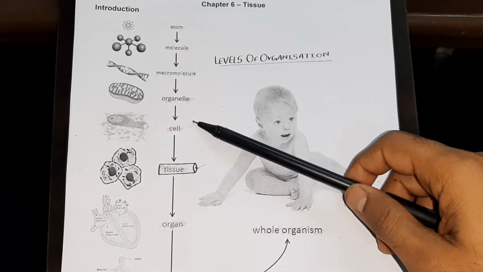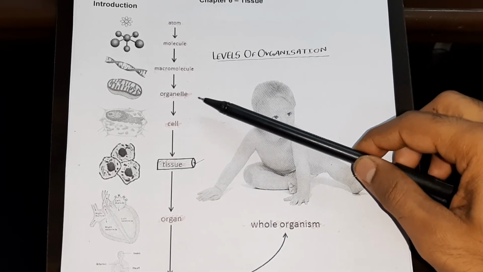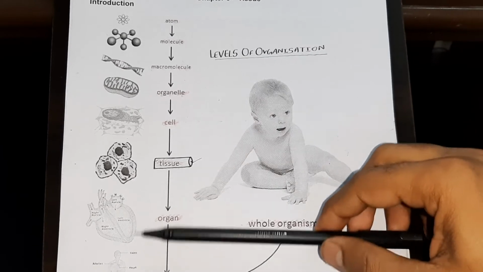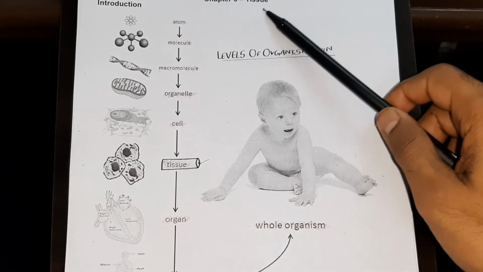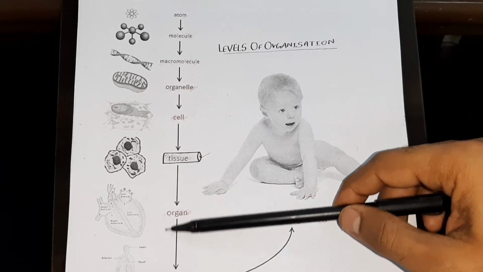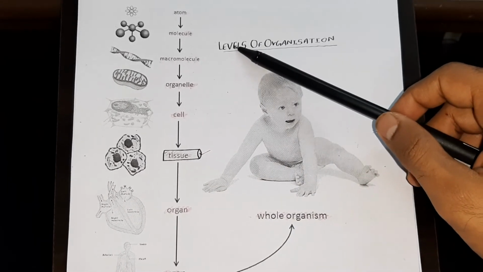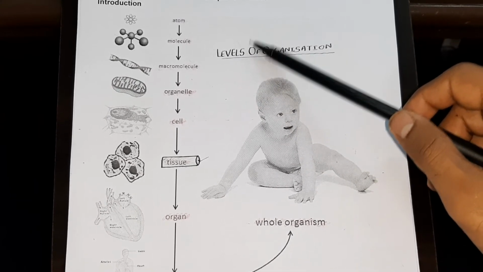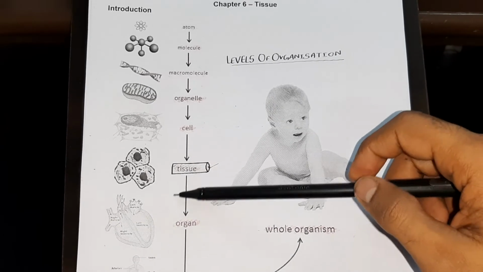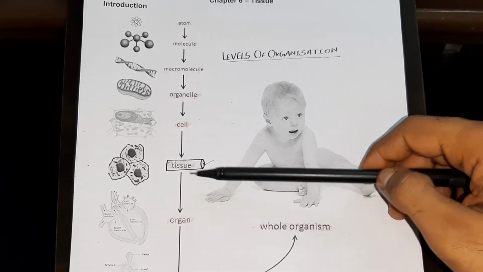Those animals are made up of just a cluster of cells. They do not have any kind of organ or organ system. So you must know a little bit about the levels of organization in different organisms. We will discuss this in the chapter on biodiversity also, which you have this year in class 9. But now my main concern is the tissue, which is a group of cells.